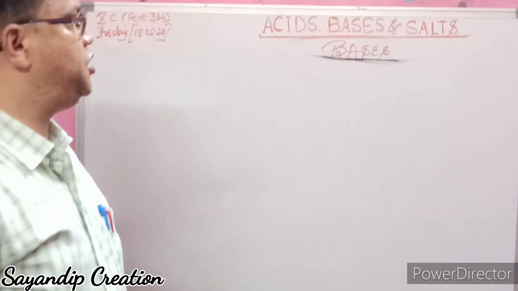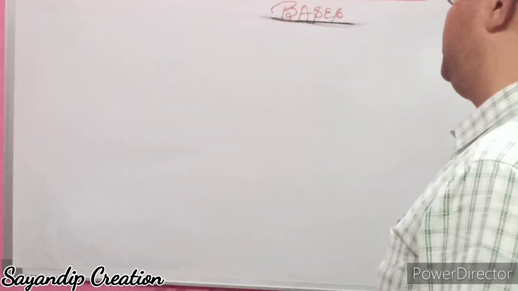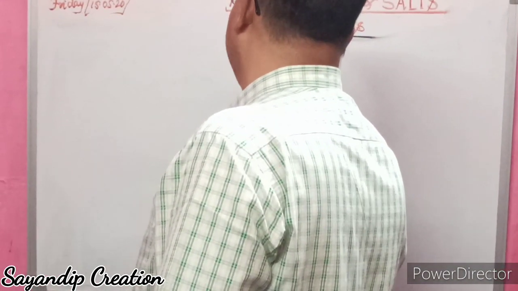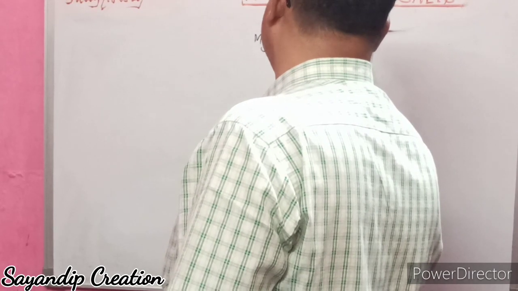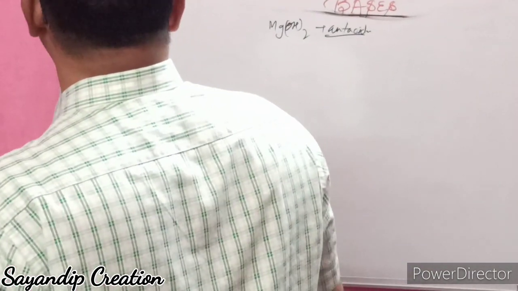Now, applications of neutralization reaction. Persons who are suffering from acidity, sometimes if you eat too tasty food or too much food, you feel acid. So people suffering from acidity are given antacid tablets like magnesium hydroxide. Magnesium hydroxide acts as an antacid to neutralize the acid present in the stomach.